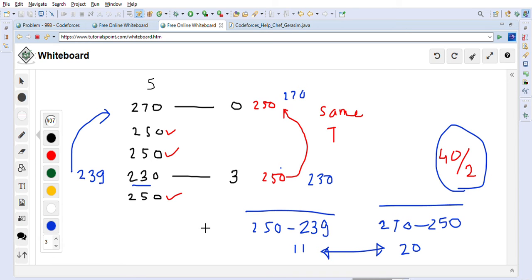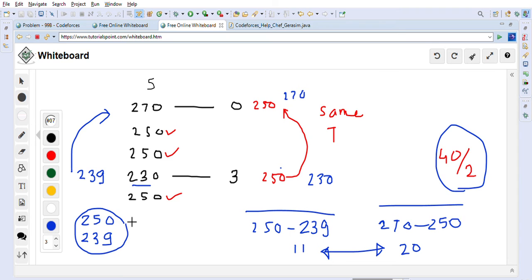Now let's consider one other example where, let's say, we have only two values. For example, 250 is one value which is given to us, and 239 is another value which is given to us. So only two cups are there now.